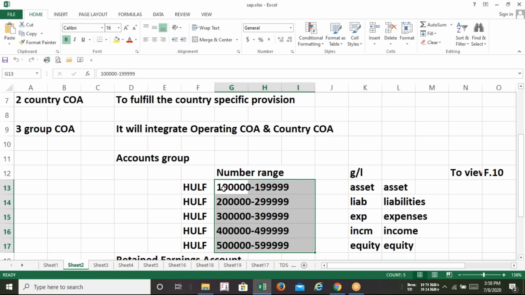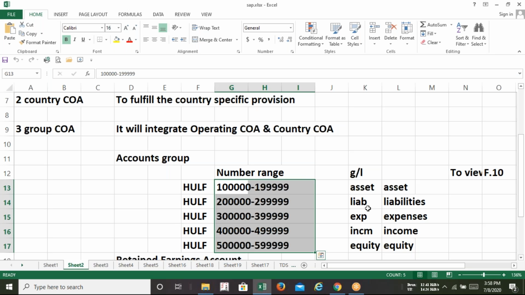Straight away, any number range starting from 1 will come under asset. Any number starting from 2 will be liability. Whenever I need to create a liability GL in future, and definitely we will have to create lots of liability GLs as well as asset GLs, I'll remember that the GL will start from 2.